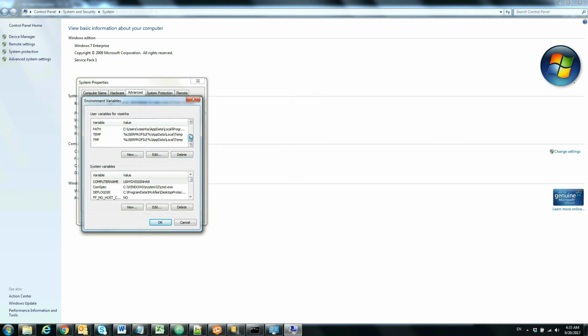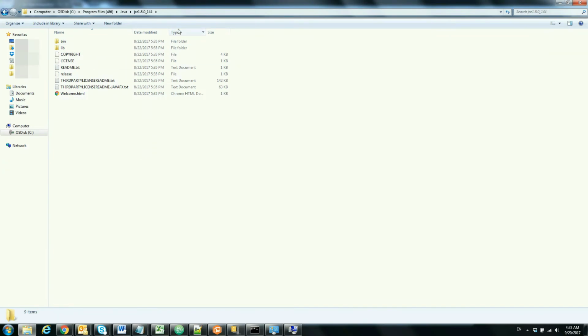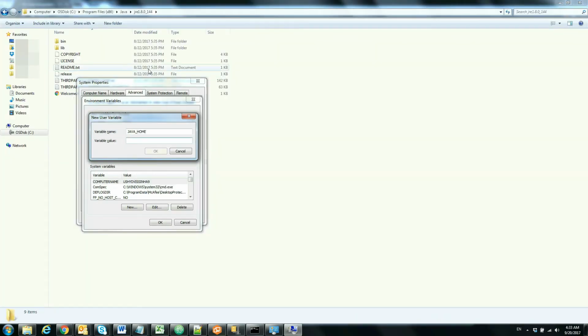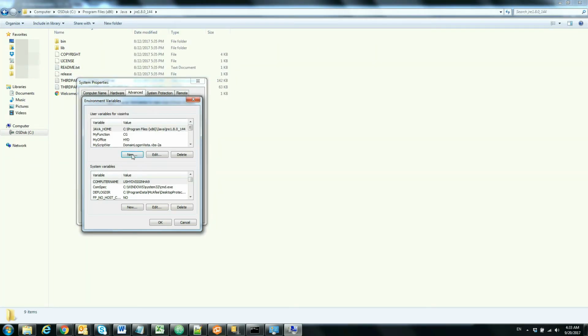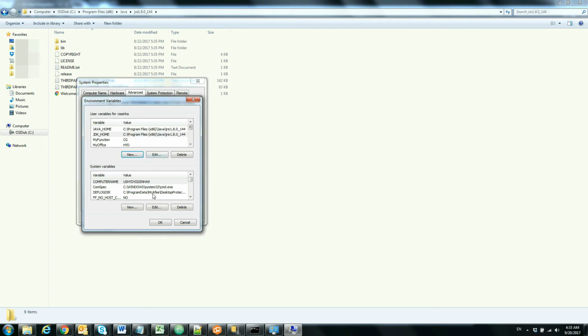So first let's set Java home. Java home is equal to your JRE path. So wherever your JRE folder resides, the complete JRE path is your Java home. Now you also have to set your JDK home, and JDK home is also the JRE home. So once that is done,